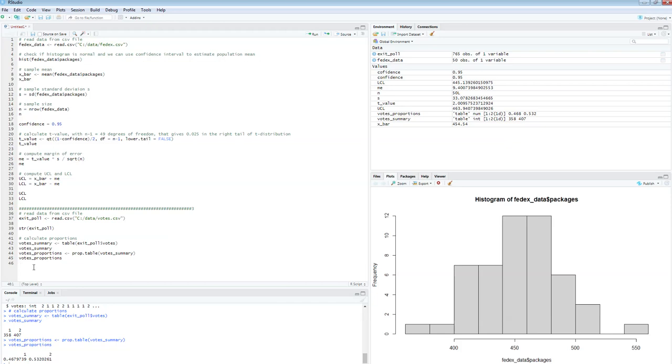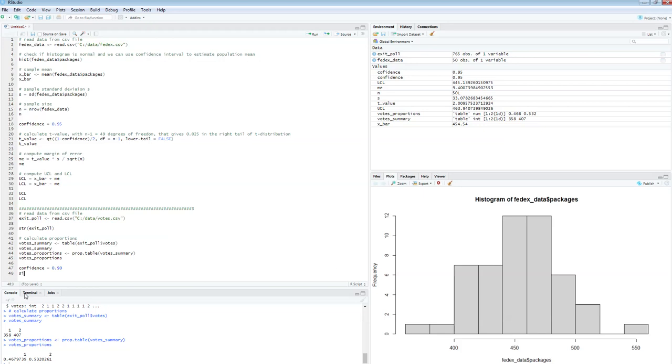Okay, so now I'm going to need to construct a 90% confidence interval. But for that, I'm going to need to use the z distribution. So now let me do exactly the same thing. The confidence that I'm using right now is 0.90, 90%.